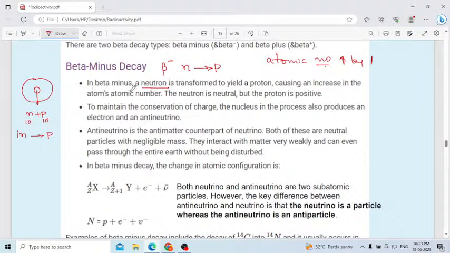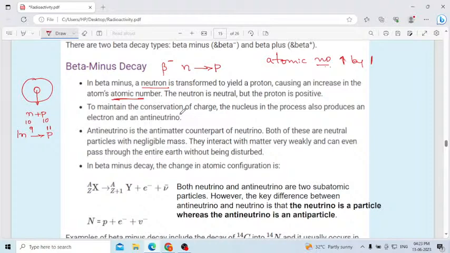In beta minus decay, a neutron is transformed into a proton, causing an increase in the atomic number. The atomic number increases because the number of protons increases. Before, if one is converted here, after conversion the neutrons become 9 and the protons become 11. Then automatically the atomic number is increased by 1. The neutron is neutral, but the proton is positively charged.